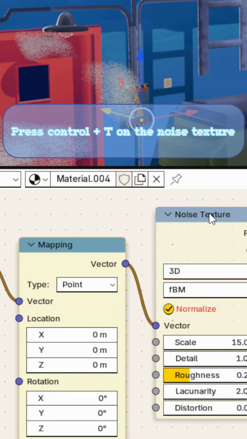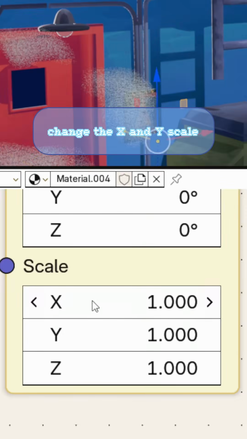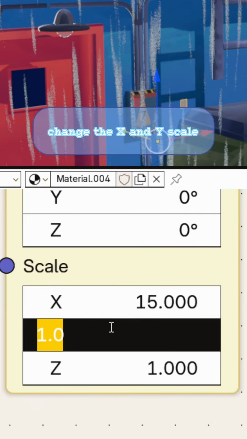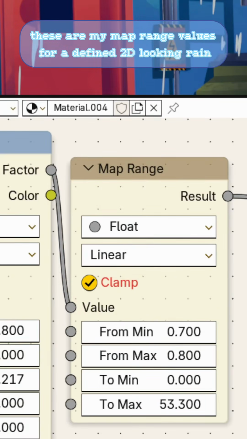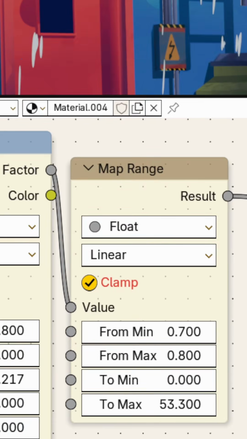Press Ctrl T on the noise texture. Change the X and Y scale. These are my map range values for a defined 2D looking rain.